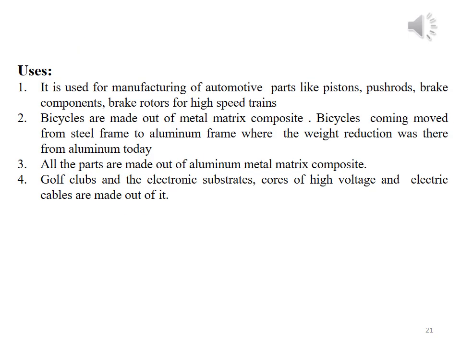Uses of aluminium matrix composite material. This material is used for manufacturing of automotive parts like pistons, pushrods, brake components, brake rotors for high speed trains. It is also used for manufacturing of some parts of bicycles. Bicycles coming nowadays moved from steel frame to aluminium frame, and the weight of the bicycle is reduced.